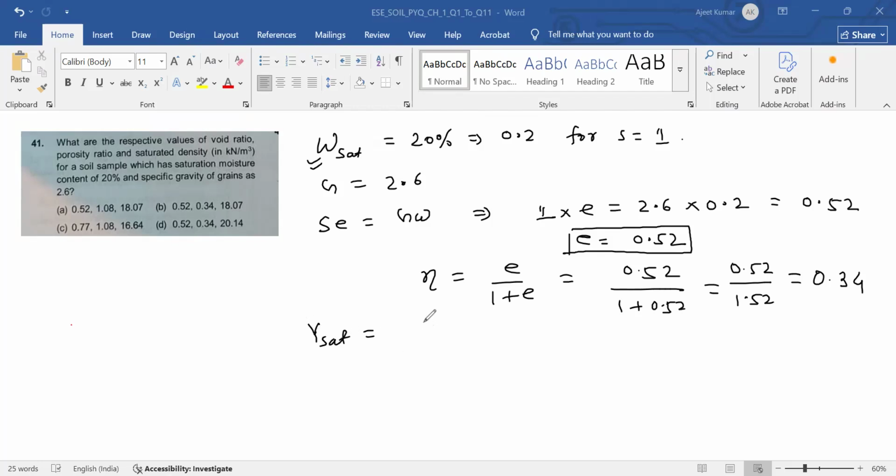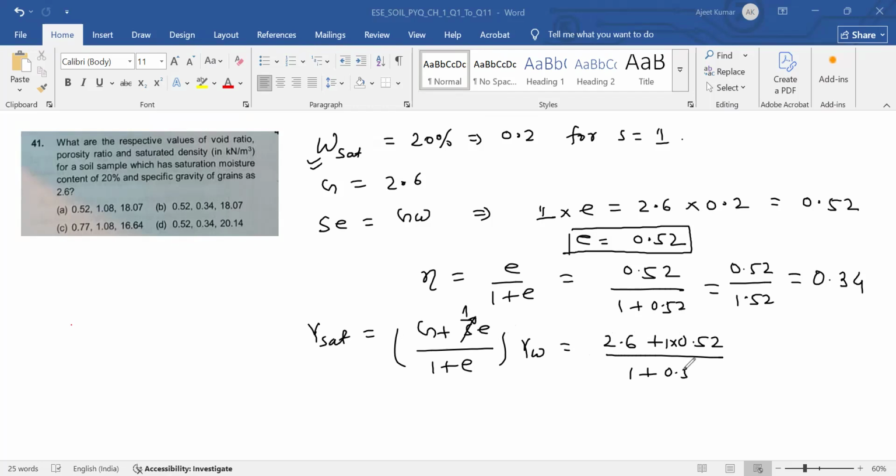So gamma sat is (G plus S) times... S is 1 divided by 1 plus e, into gamma W. So G is 2.6 plus e is 0.52, into 0.52 divided by 1 plus 0.52, into gamma W is 9.81.